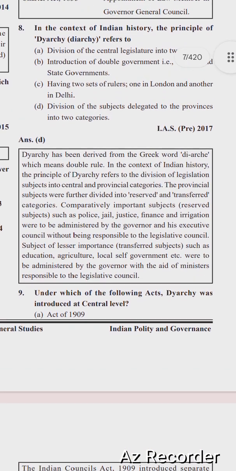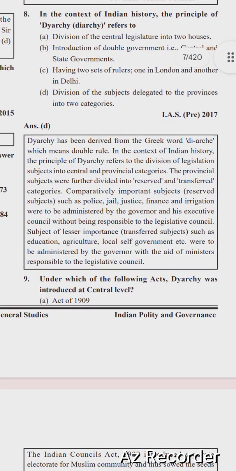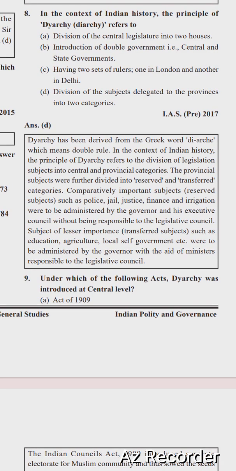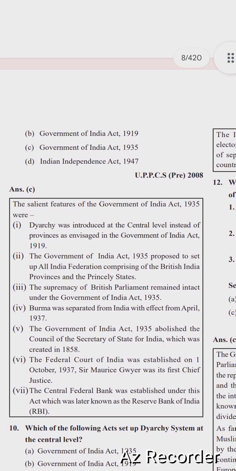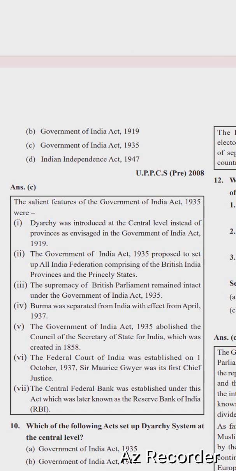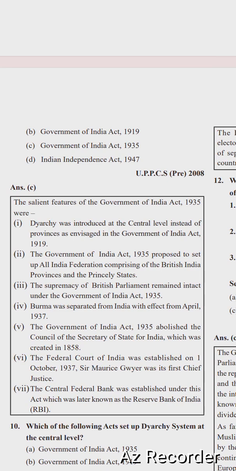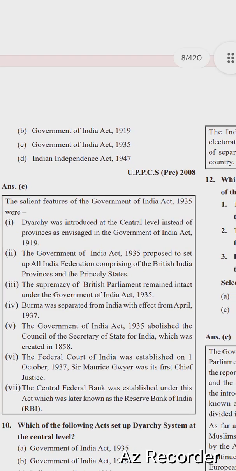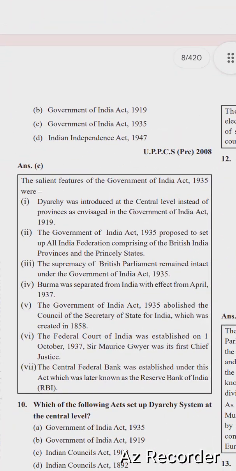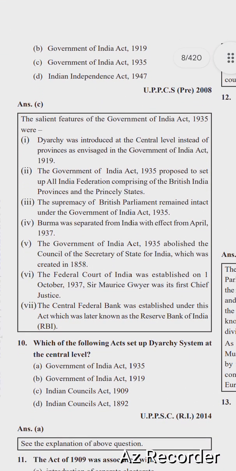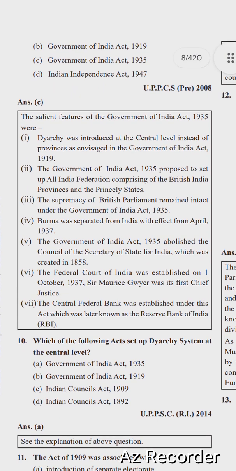Next question is, under which of the following Acts was diarchy introduced at the central level? Options are Act of 1909, Government of India Act 1919, Government of India Act 1935, Indian Independence Act 1947. The right option is C, Government of India Act 1935. Diarchy was introduced at the central level by the Government of India Act 1935, instead of provinces as envisaged in the Government of India Act 1919.